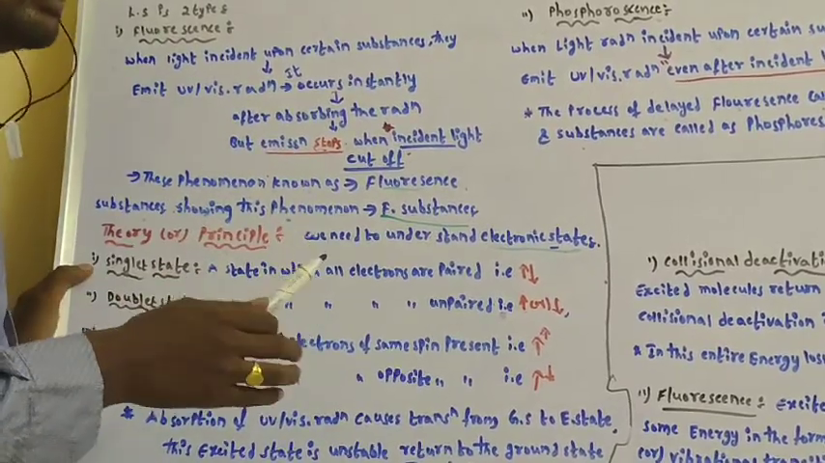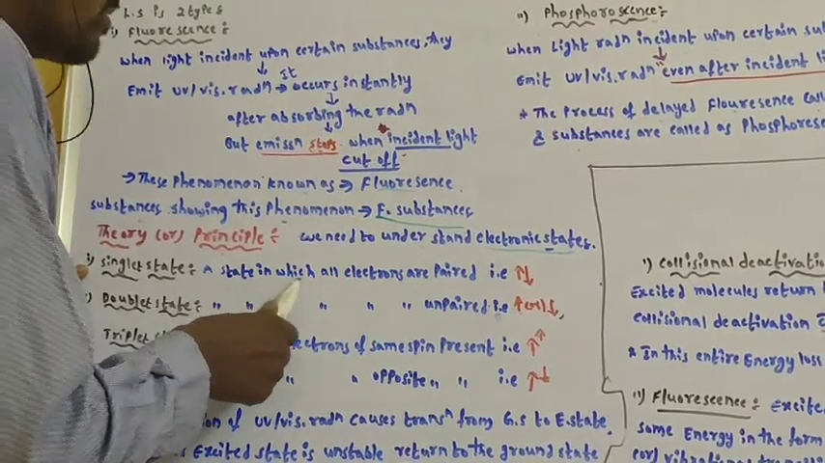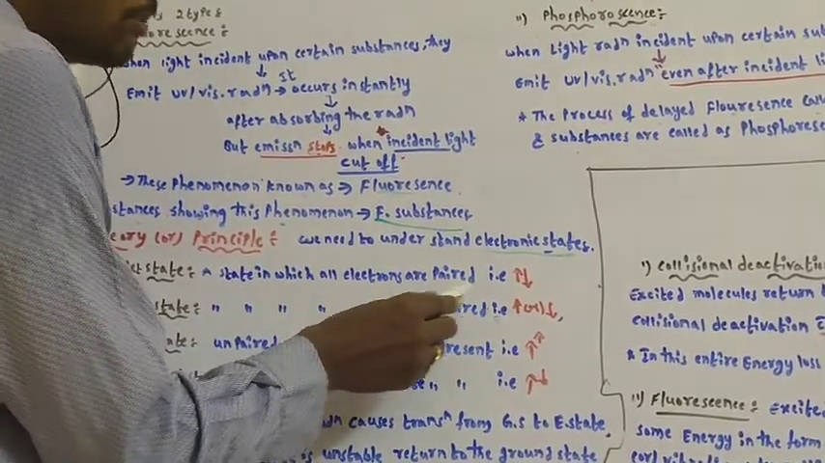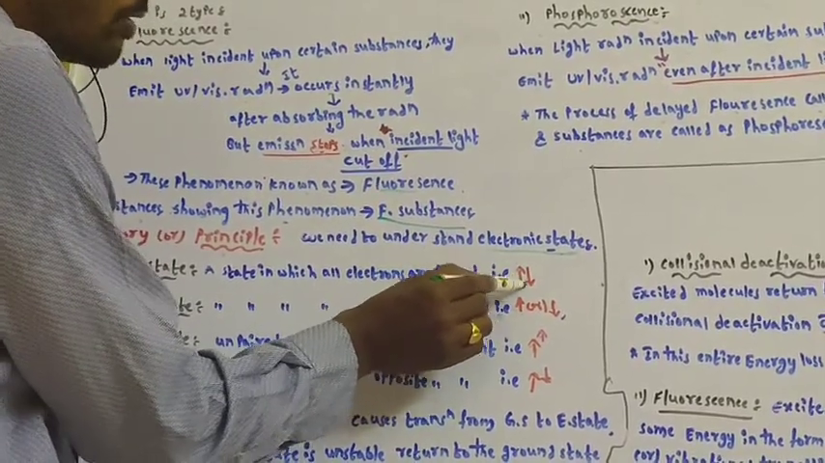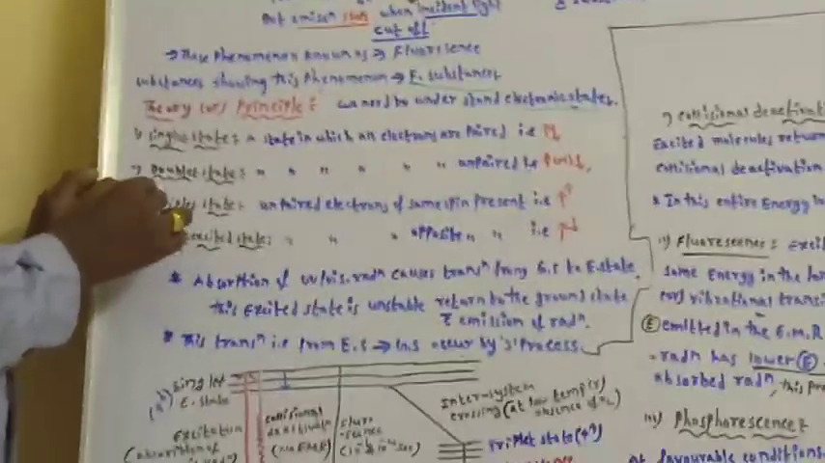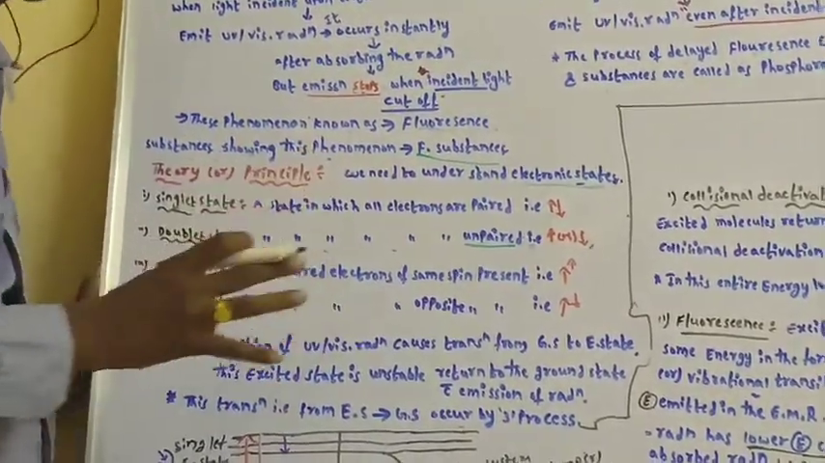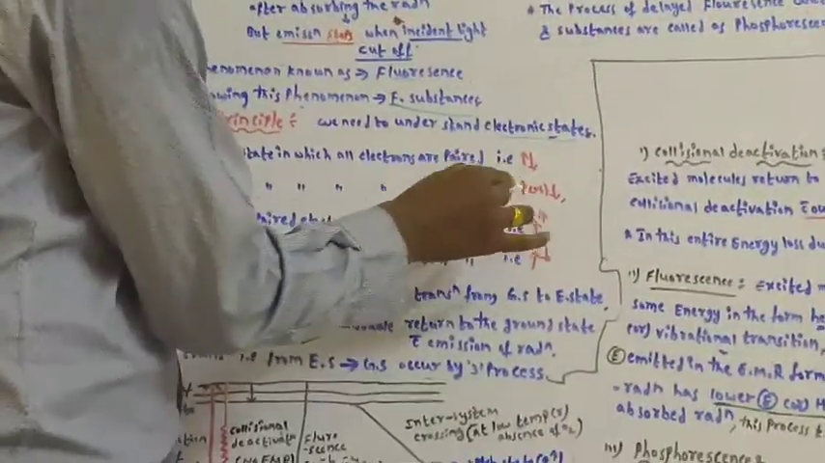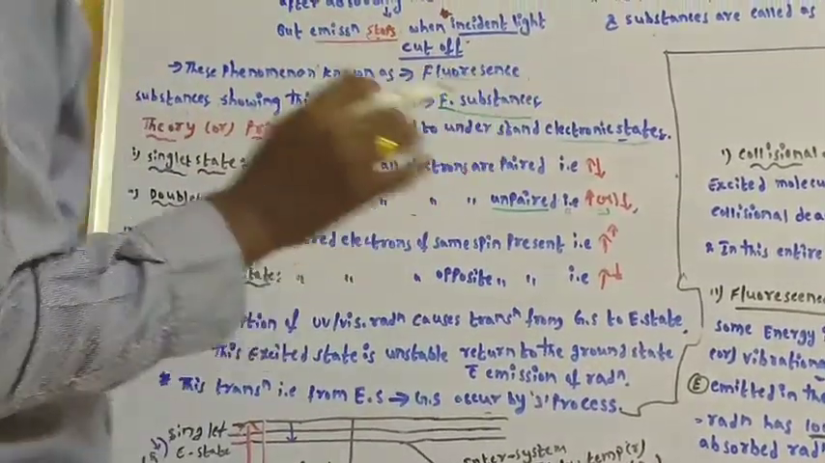In the singlet state, all the electrons are paired, denoted by a symbol like this: one arrow upward, one arrow downward, which is paired. Doublet state means a state in which electrons are unpaired, nothing but free radicals. It may be either upward or downward, meaning only a single unpaired electron is there.